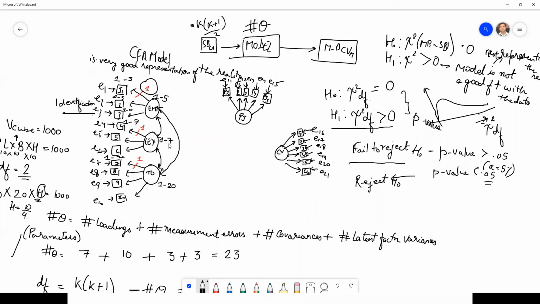Okay. So we will estimate a measurement model for leadership. We will do a CFA model for leadership. We will do a measurement model, a CFA model for PJ, and we will do a measurement model separately for creativity.